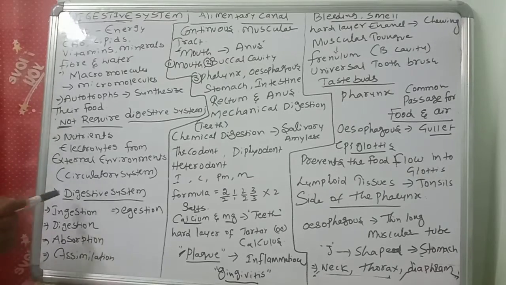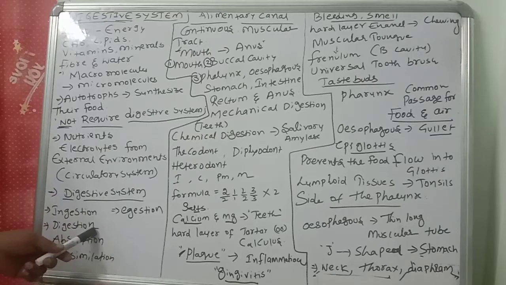Next, the digestive system consists of different stepwise mechanisms, right? Ingestion, digestion, absorption, assimilation, and egestion. Ingestion means what? Taking in of food. And digestion means what? Conversion of complex food materials into simple materials. Those simple materials are absorbed by the body. Then, in assimilation, they are utilized by the body. After that, any waste is sent out. Ingestion, digestion, absorption, assimilation.